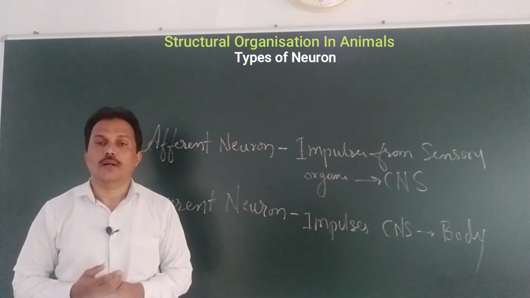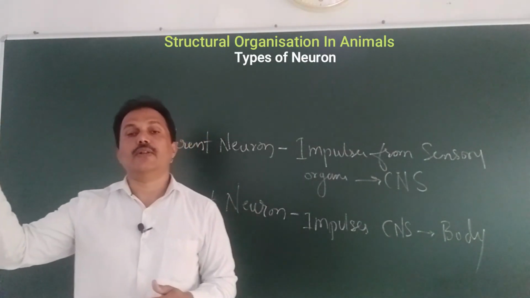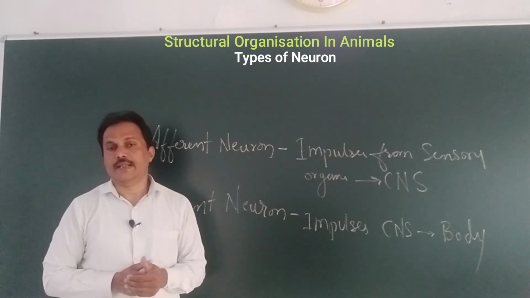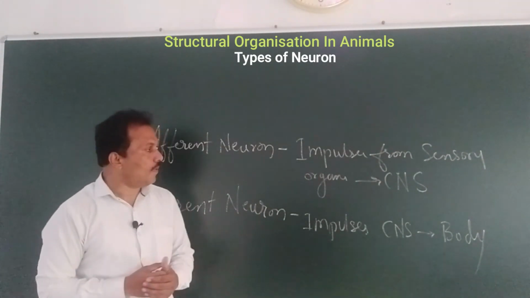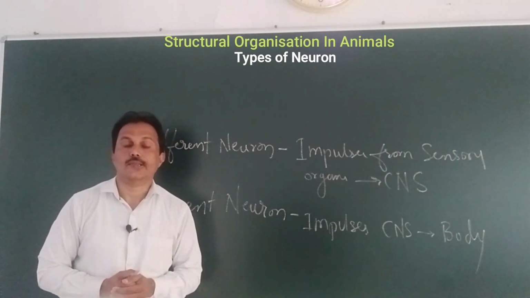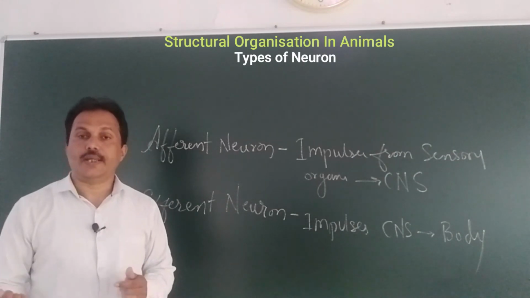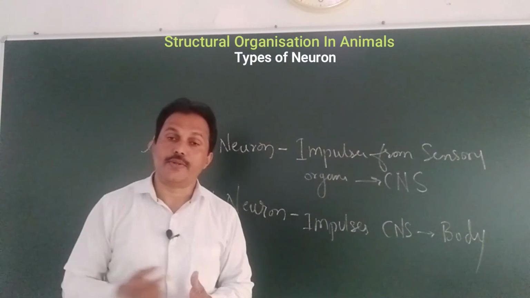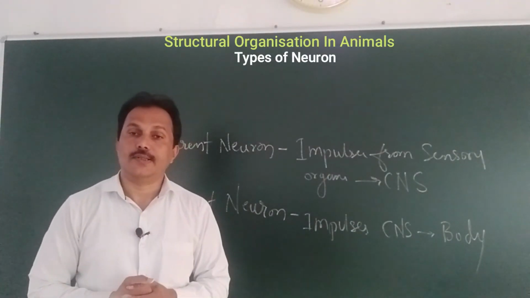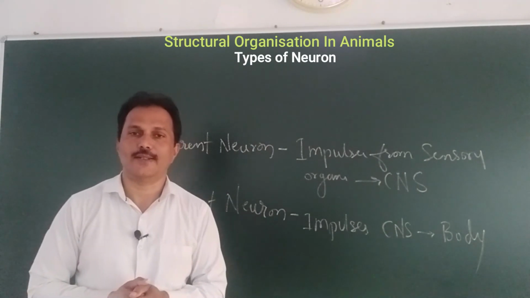That we will go into much more detail when we talk about coordination. There is one topic in NCERT, coordination. In that we will discuss in detail the fine working of the different types of neurons, as well as the fine working of the nerve cell, how the impulses are generated, what is action potential, and how they are conducted. That we will discuss in that particular topic. I hope that you might understand this topic.